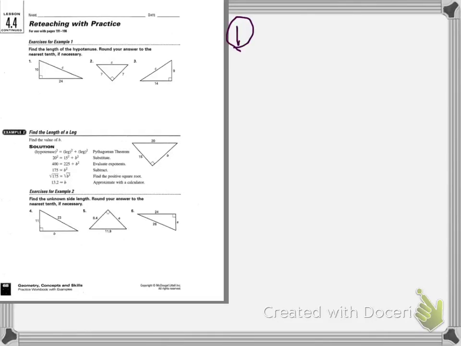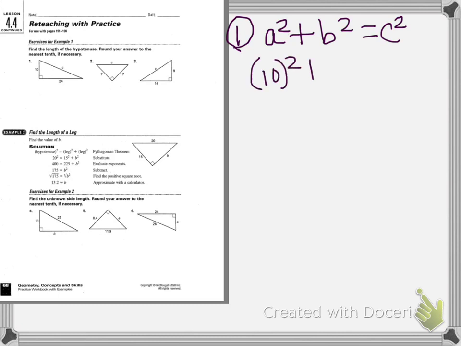We're going to take a look at number 1. We're going to use the Pythagorean theorem to find our hypotenuse. So our formula is a squared plus b squared equals c squared. So we're going to have 10 squared plus 24 squared equals c squared. And I know which one is c squared because this is our hypotenuse over here. Then we have 10 for this leg and 24 for this leg.